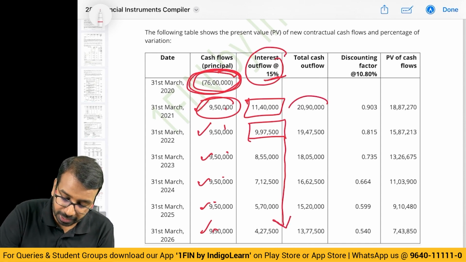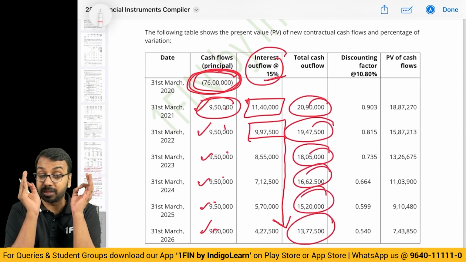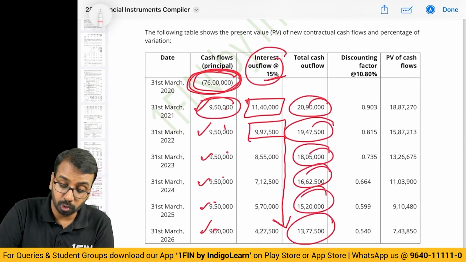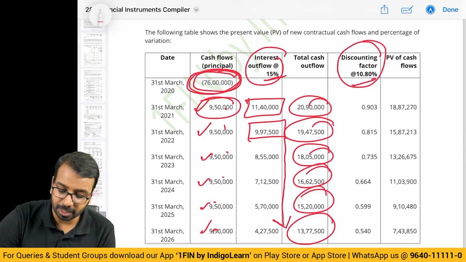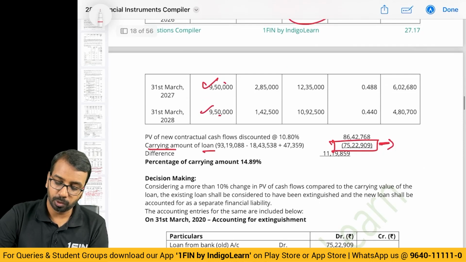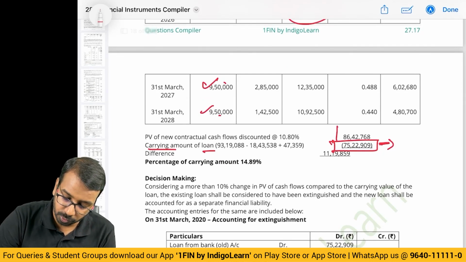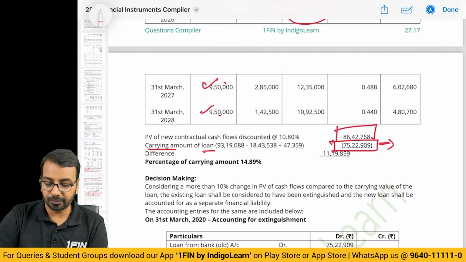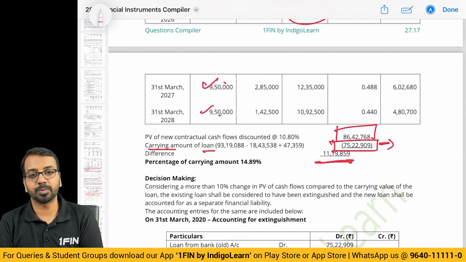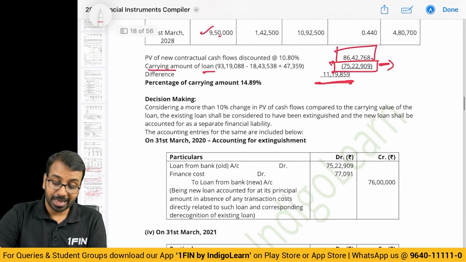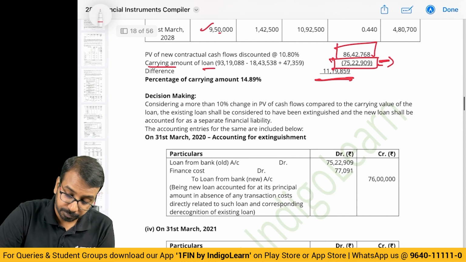Now what is my total cash flow? Principal plus interest. This new cash flow, please remember, this is the most important thing. This new cash flow you have to discount at the original rate. What is that? 10.8%. What is the present value? When you calculate that, present value comes to 86,42,000. Difference 11,19,000. Is it more than 10%? Yes, it is more than 10%. If it is more than 10%, the existing loan of 75,22,909 will be extinguished.